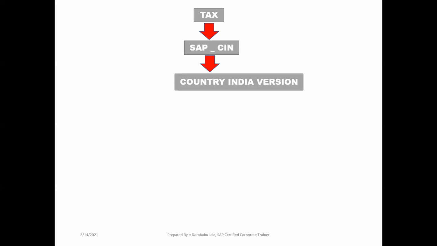In our Indian taxation history, one date is very important. That is 1st July 2017. Why? From this date onwards, GST has been implemented in India, in our Indian taxation process. Before this date, we had the old taxation.